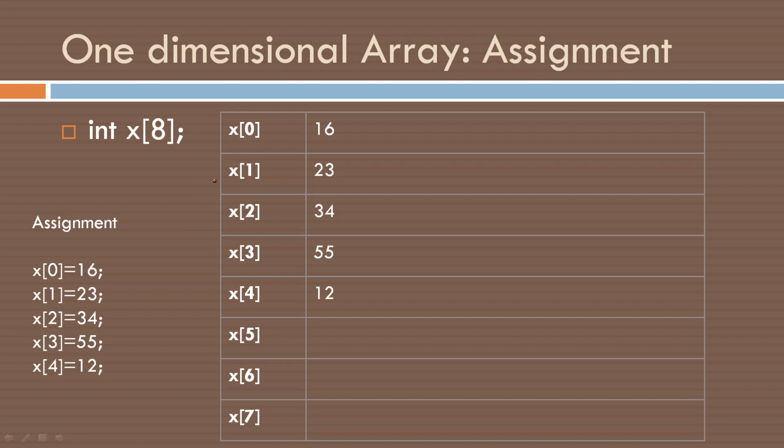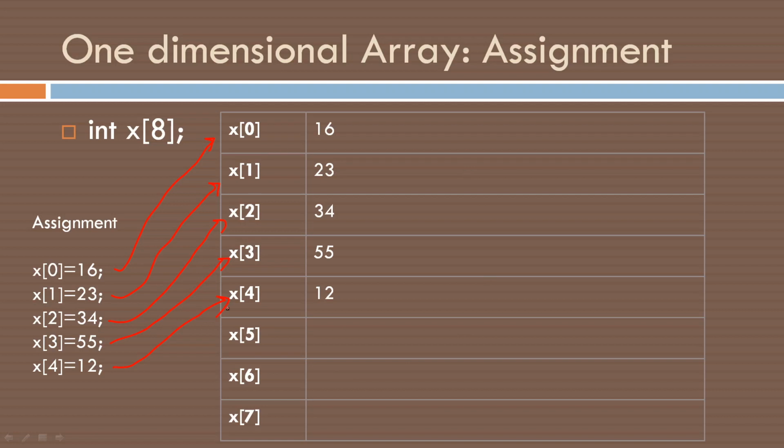And we can assign values into it. x[0] is equal to 16. What happened? When we write x[0] is equal to 16, in x[0] we write 16 there. When x[1] equal to 23, here 23 will be stored. x[2] equal to 34, 34 is stored. 55 is stored here. x[4] is equal to 12, in x[4], 12 is stored. These values are not assigned. That doesn't mean this value is empty. There will be some garbage values there, the values which were already previously stored. There may be some values, but we do not know what the values are. Okay. This is how it happens internally.